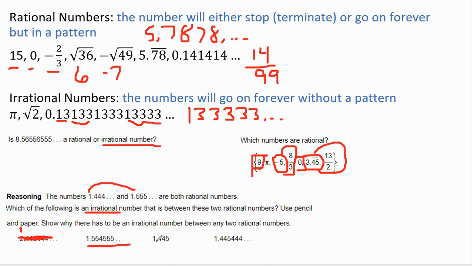And 1.445, that's rational because it terminates, so we'll cross that one out. And then finally 1.445444. This is also irrational because it is going on forever and it's not in a pattern where it's repeating itself over and over and over again. The same digits, the same amount of times.